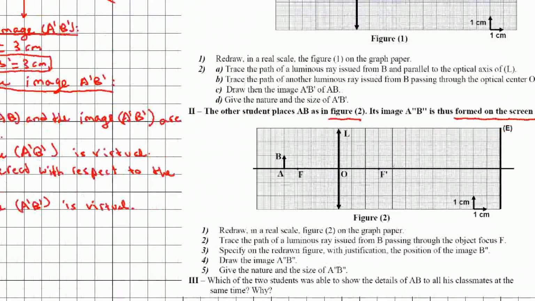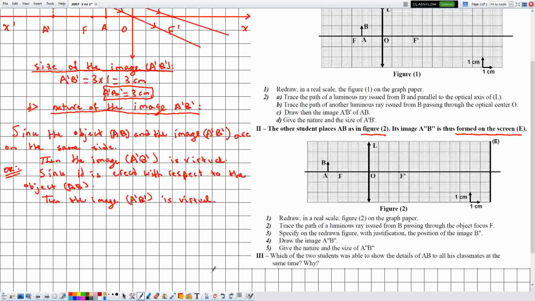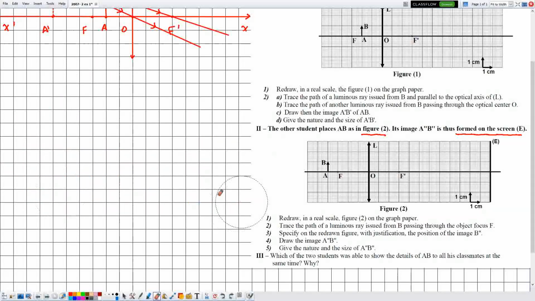Here in figure 2 we have the lens L perpendicular to the optical axis. The object AB is located in front of the lens. The foci are still the same. And we have the screen E located behind the lens. Okay, let me make some space. And let me write here that the nature of this part was virtual. Probably that I will use it later. Okay.